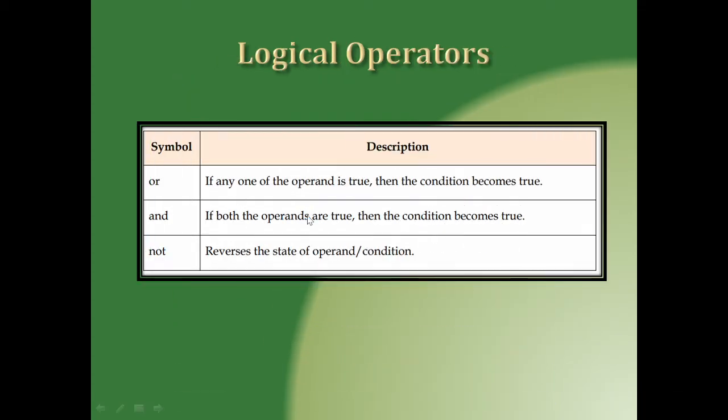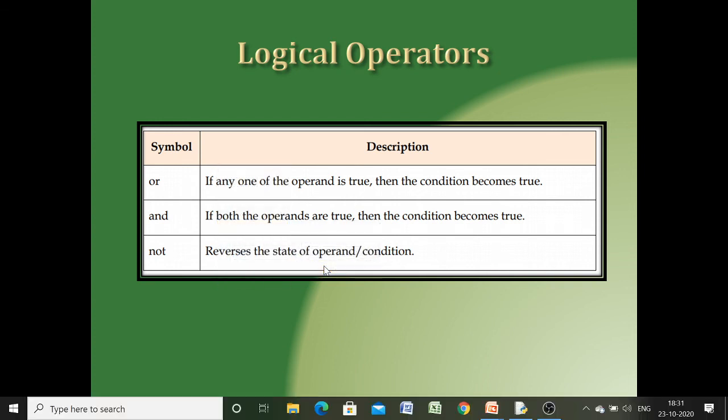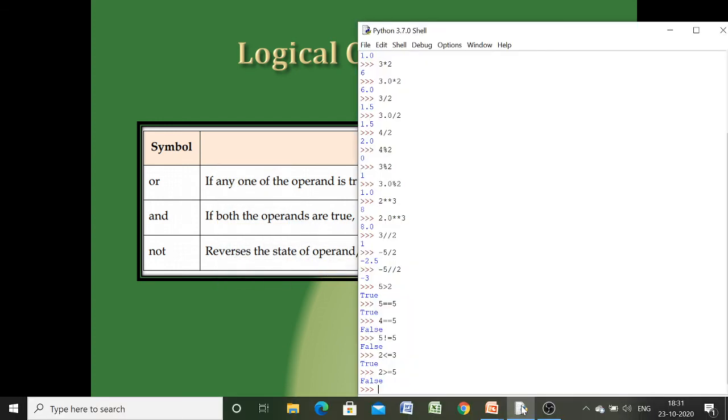Now let us move to the logical operators. Again a very important concept. Let us take some examples of logical operators. Already we have discussed in Boolean algebra the functions of logical OR, logical AND and logical NOT.